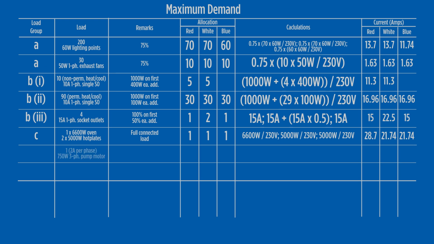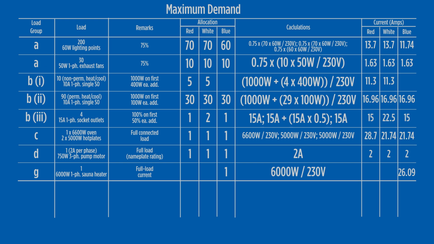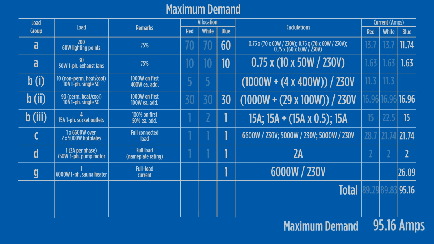The 3-phase pump in load group D contributes full load current at 2 amps per phase. Finally, load group G has a single-phase sauna with a full load rating allocation of 26.09 amps. When all phase loadings are added up, we find the highest loaded phase has a value of 95.16 amps.